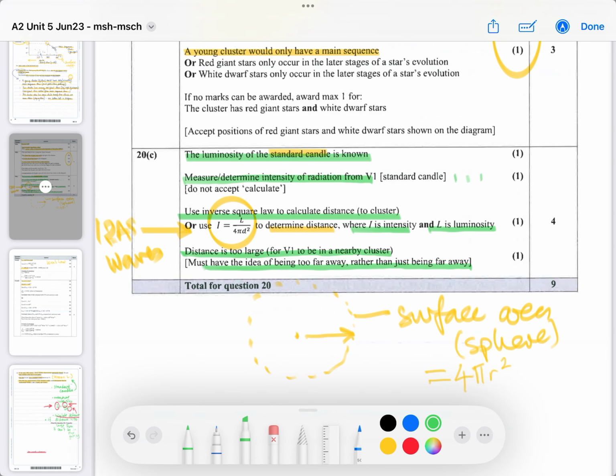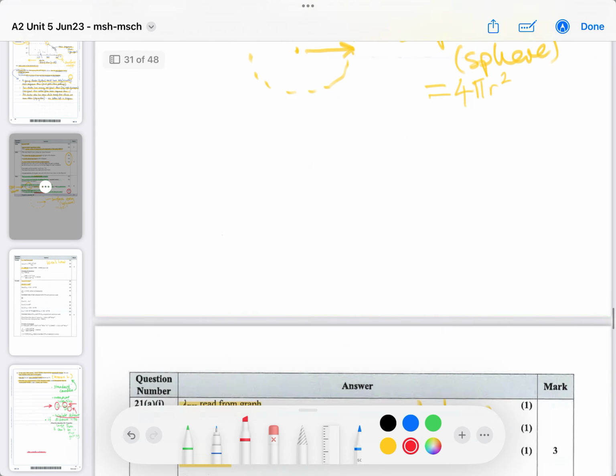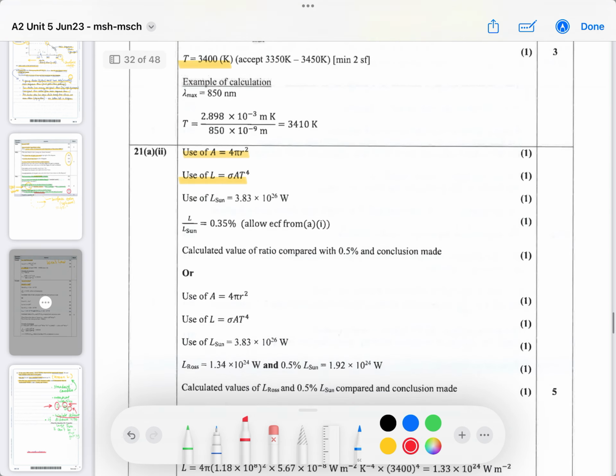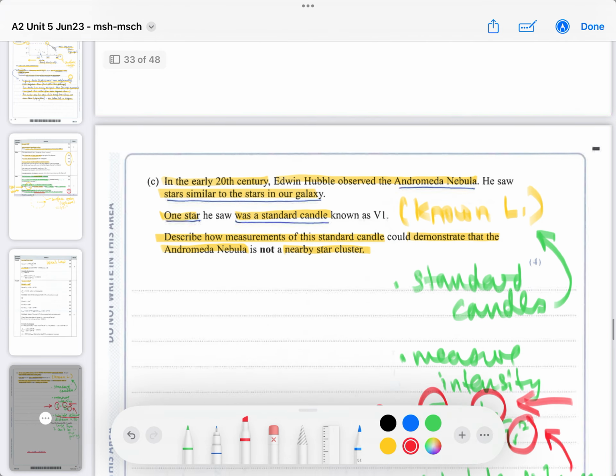So basically, you know the distance, so you just go on your knowledge of the size of our galaxy. So as long as you are explaining that you know that it's too far away, that's going to get you the 4th mark. Okay? So that's probably the most tricky one. All right, so 20 is done. 21 we're coming to now, and that's the final exam question.